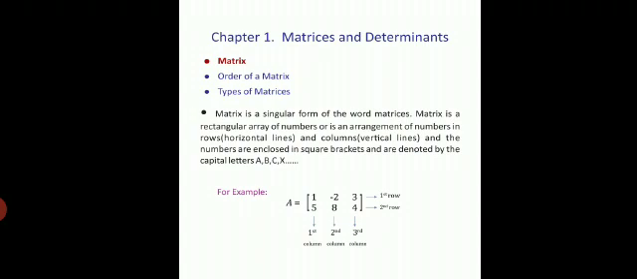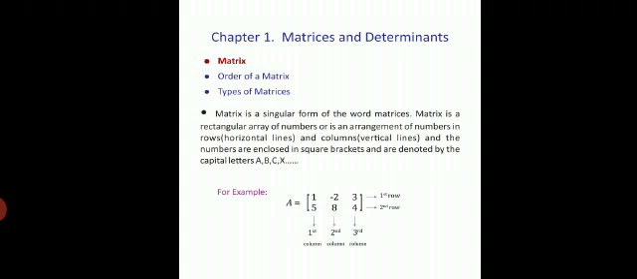Matrix is the singular form of the word matrices. It is a rectangular array of numbers, or an arrangement of numbers in rows, that means horizontal lines, and columns, that means vertical lines, and the numbers are enclosed in square brackets. These matrices are denoted by the capital letters A, B, C, X and so on.